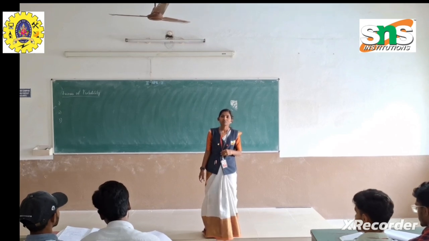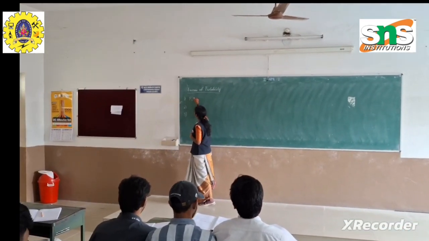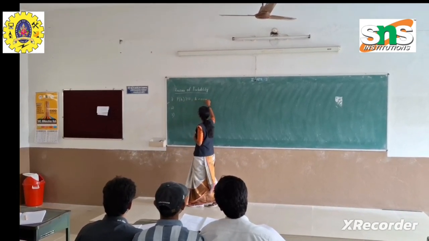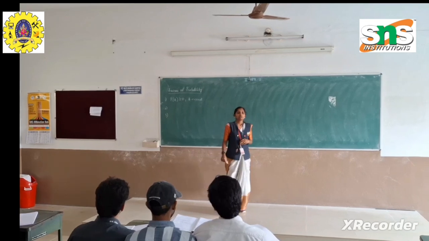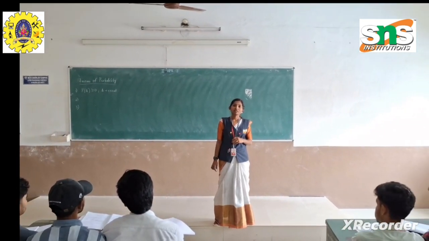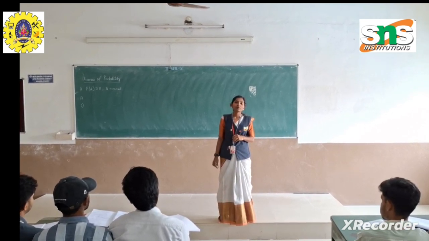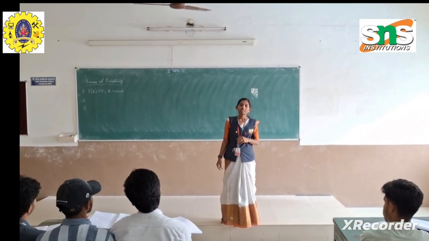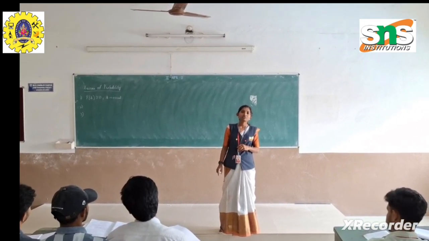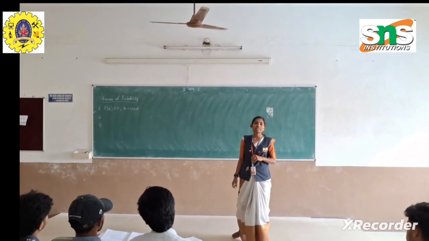Axiom number 1 is: probability of A is greater than or equal to 0 for any event A. It says that the probability of an event is non-negative at all times. As we have already seen, the probability of events lies between 0 and 1.